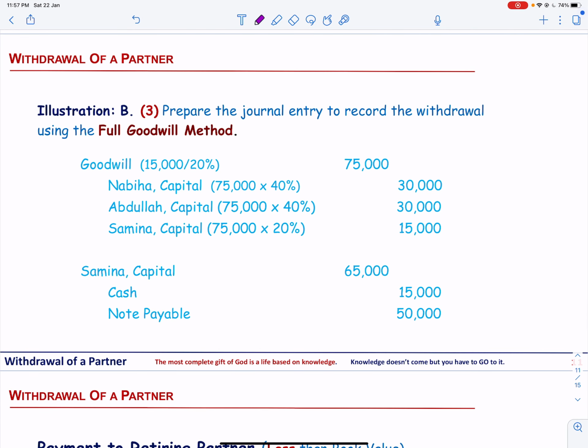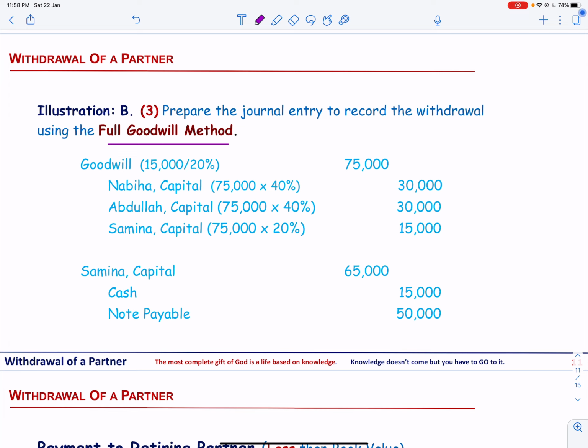Prepare the journal entry to record withdrawal using the full goodwill method. Under the full goodwill method, goodwill applies to all the partners. The rationale is if the retiring partner is paid more than the balance, that means that the value of the firm is more than the worth recorded.